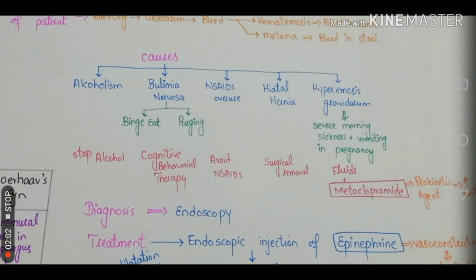Now, there are a number of causes: alcoholism, bulimia nervosa, NSAID overuse, hiatal hernia, and hyperemesis gravidarum. Bulimia nervosa is defined as binge eating followed by purging. By binge eating, we mean that there is a large amount of intake of food in a very short period of time, followed by self-induced getting rid of this food. Now, this is a psychiatric eating disorder found in young females.